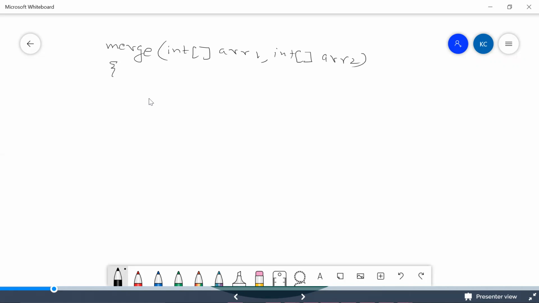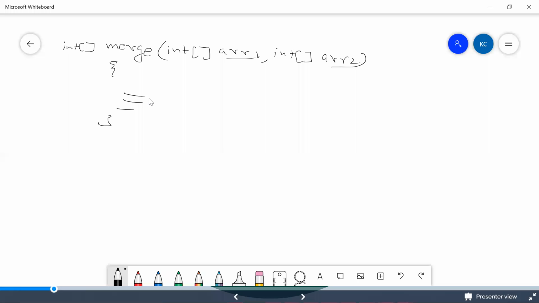This is how the method is expecting the parameters, and it should return an integer array, right? I need to write some logic in this method so that whenever I give integer arrays ARR1 and ARR2, I merge both and return a result array.